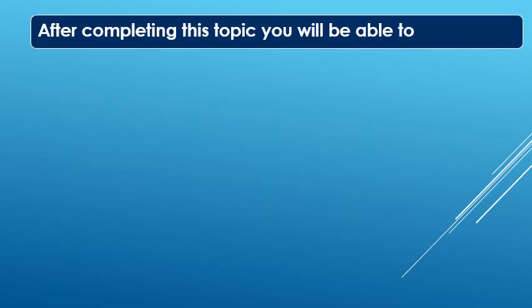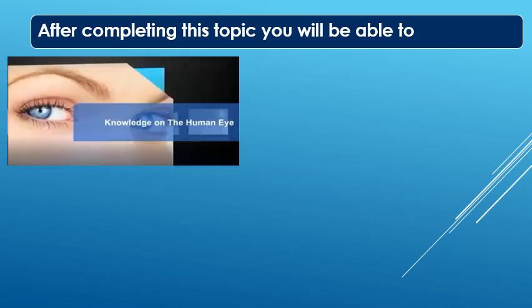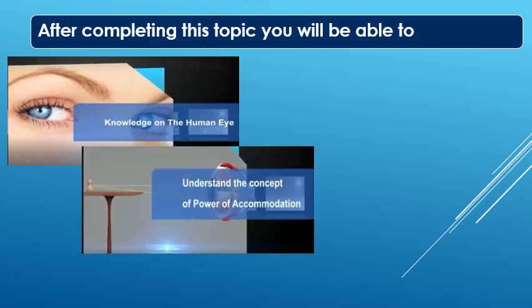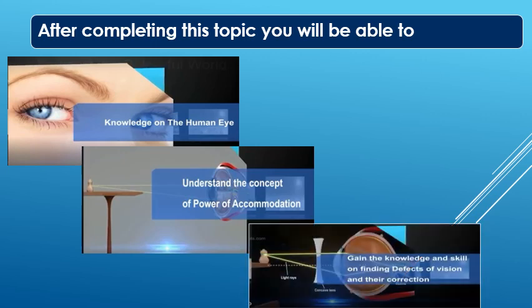Learning objectives. After completing this topic, you will be able to understand the human eye, understand the concept of power of accommodation, and gain the knowledge and skill on finding defects of vision and their correction.